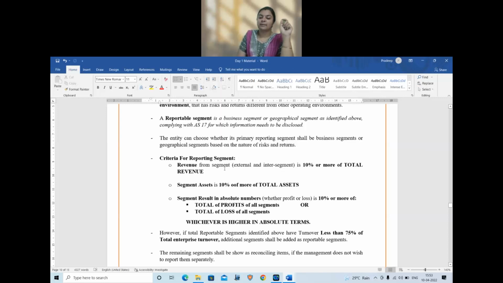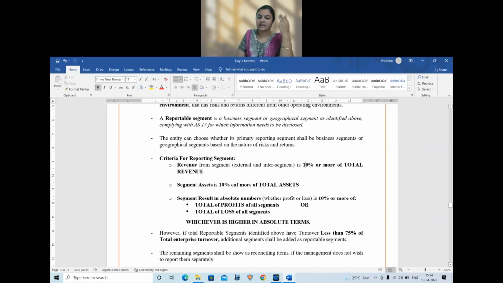Number 1. Revenue. The revenue from the segment, external and internal inter-segment, which means revenue made outside the company and revenue made by selling inside the company across other segments, both put together is 10% or more. Which means even if it is exactly 10%, we need to include. Is 10% or more of the total revenue of the enterprise. Rule number 2, segment assets. So assets that are acquired for that particular segment is 10% or more of the total assets.